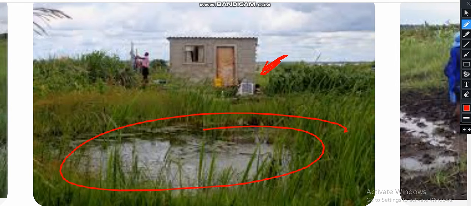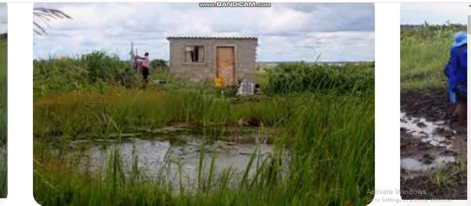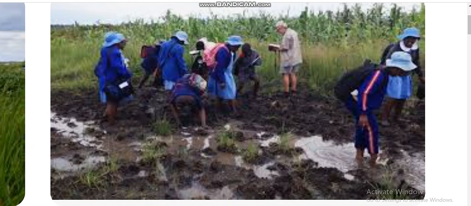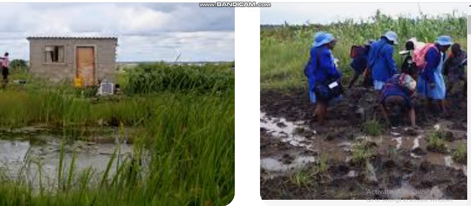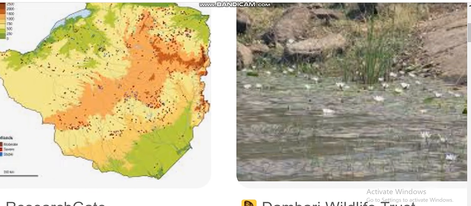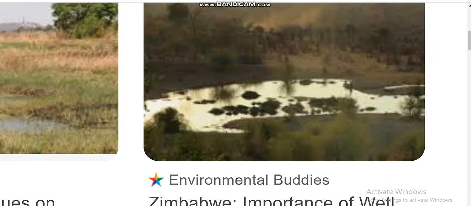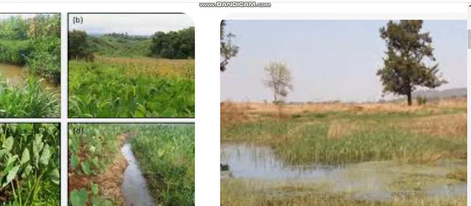Those who destroy my wetlands. So get ready to be asked a question on threats to the ecosystem, to the wetland. You see, these are wetlands here in Zimbabwe. Another wetland here, another wetland here, just to see for yourself.